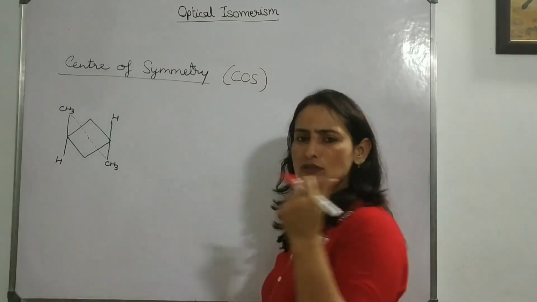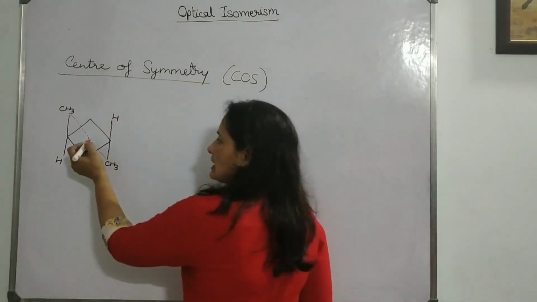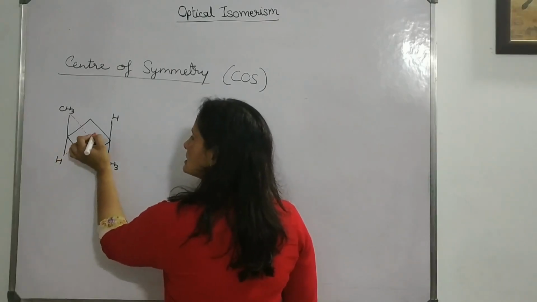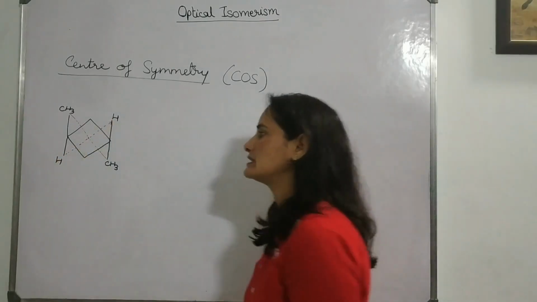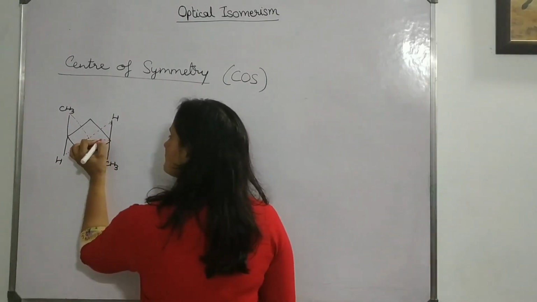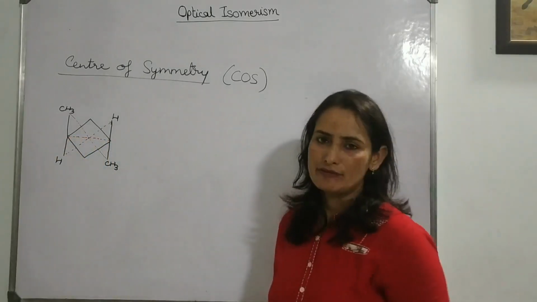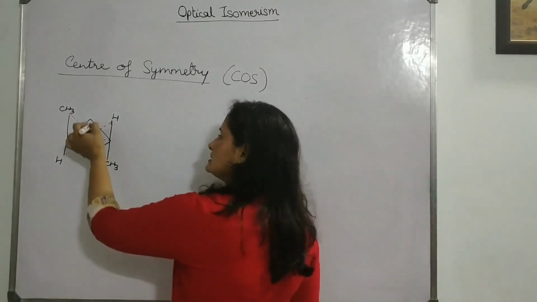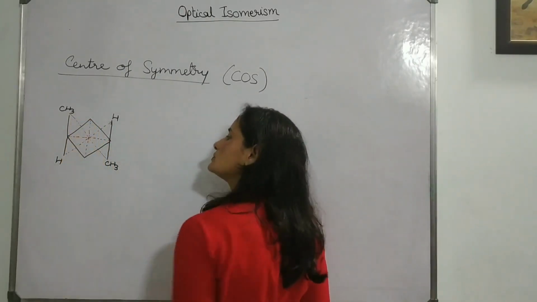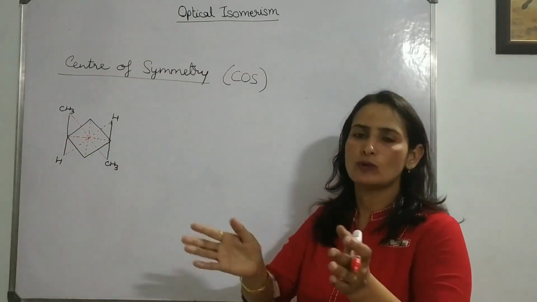And it should not be only in one direction. It should be in all directions. Like if from the center we draw a line towards the edge, then at equal distance it meets the two hydrogens. Similarly, if we draw from this carbon to this carbon, having the same group on both sides, and from up to down, passing through the center, it has the same group on both sides at equal distance.